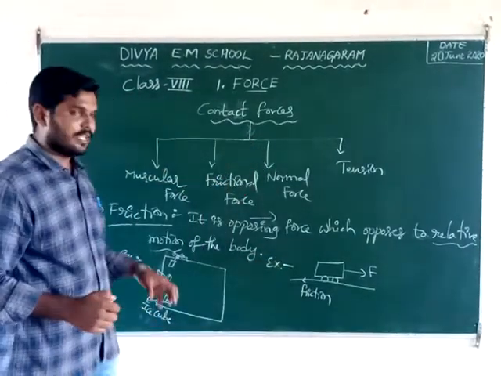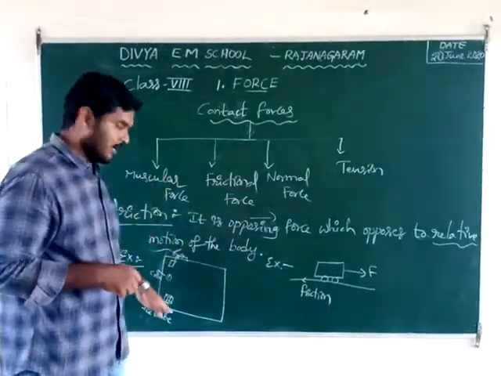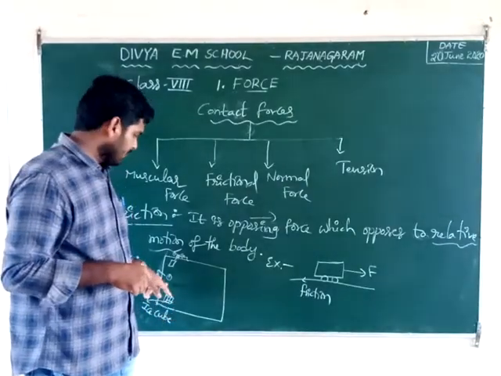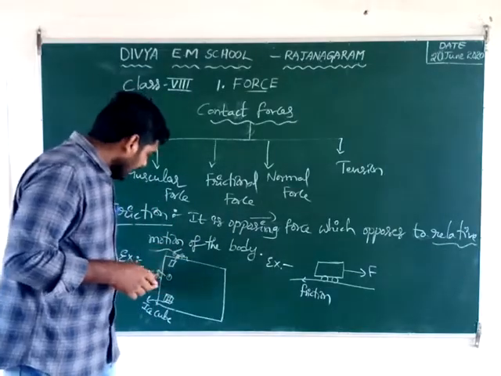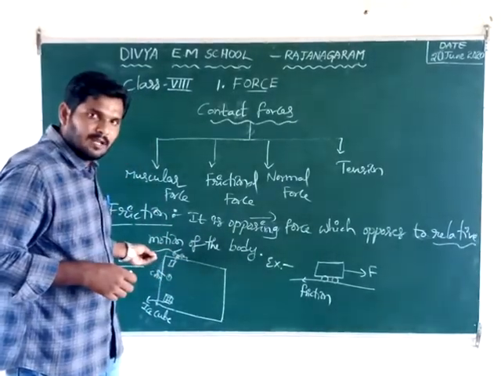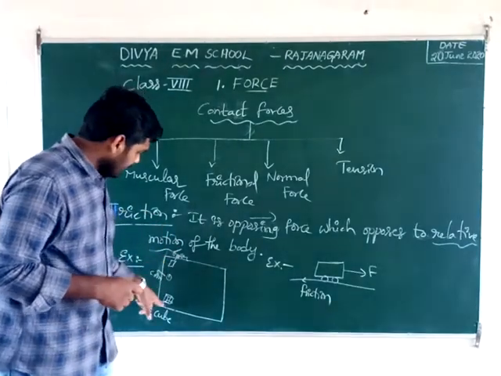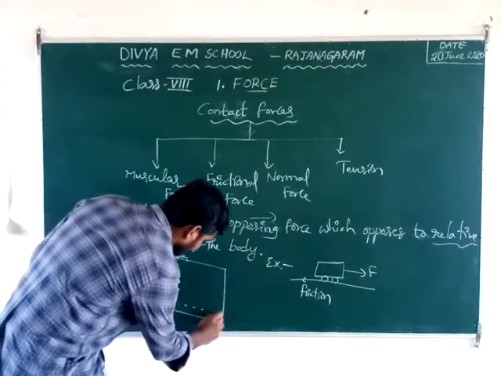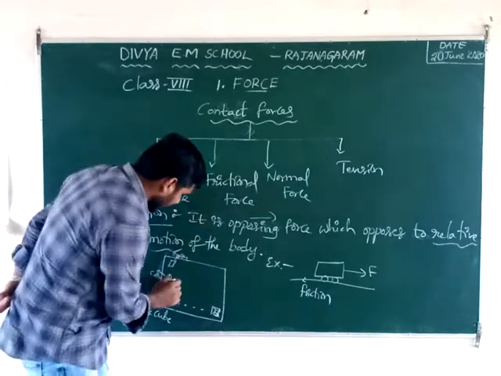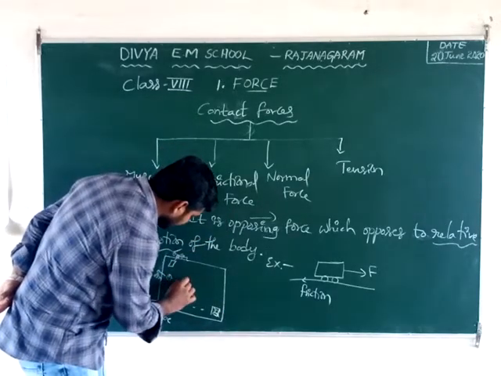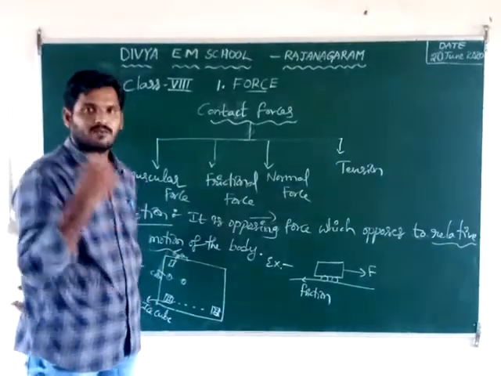One is we take one tray and three objects: one is an ice cube, another is a coin, and another is an eraser. We put the tray in this direction, like an inclined wall. Then what will happen? The ice cube slides down. At the same time, the coin slides down a little bit. But the eraser does not slide or fall down.